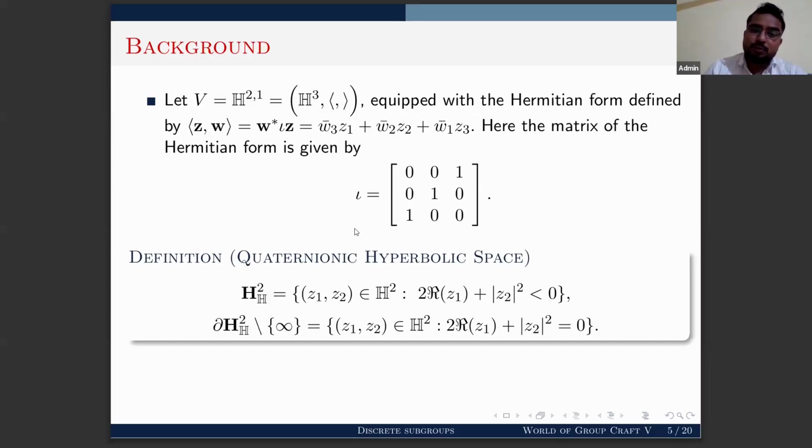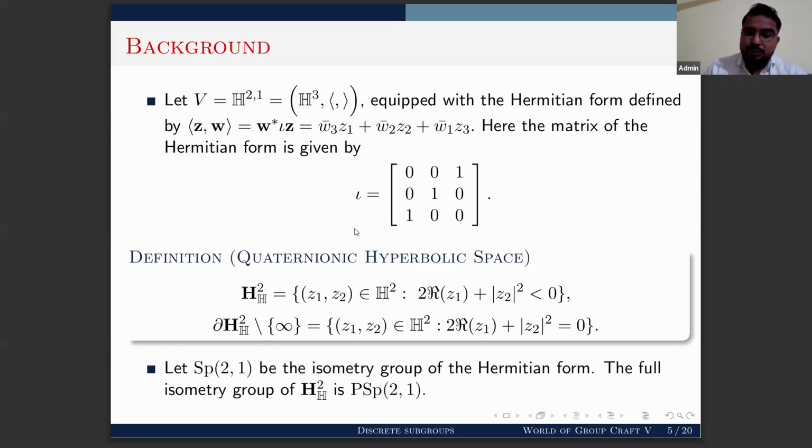Now, quaternionic hyperbolic 2-space is defined by the set of all (z1, z2) belonging to H^2 such that 2 times the real part of z1 plus modulus of z2 squared is strictly less than 0. The finite boundary points of quaternionic hyperbolic 2-space are described by 2 times the real part of z1 plus modulus of z2 squared equal to 0. If you add the infinity point, meaning the projectivization of the (1, 0, 0) vector, together with these finite boundary points, that is the full boundary of quaternionic hyperbolic 2-space.